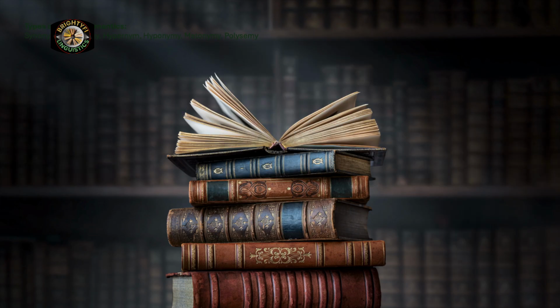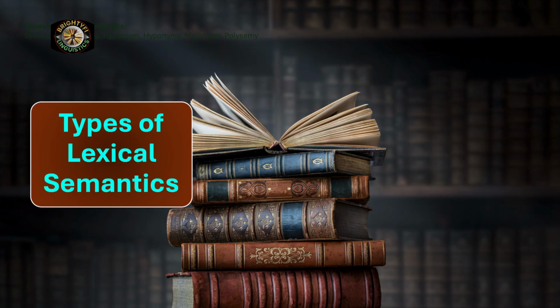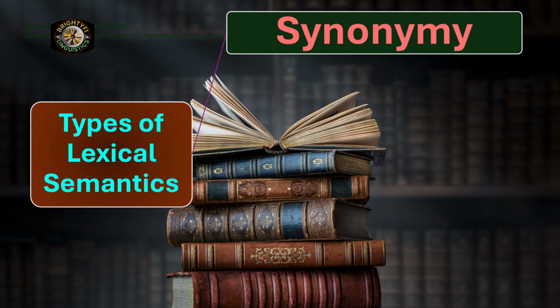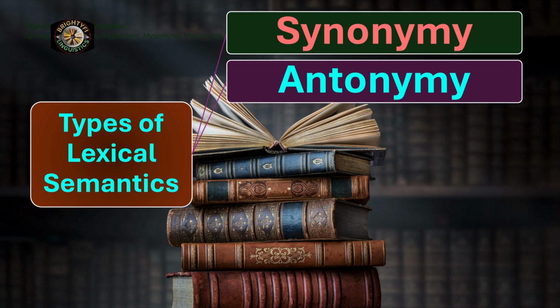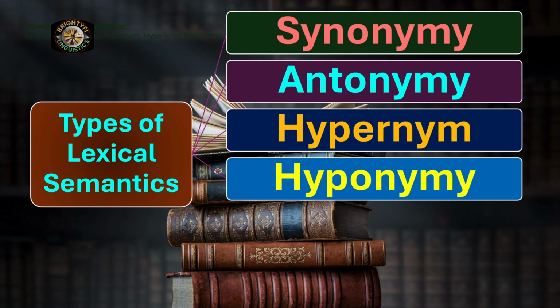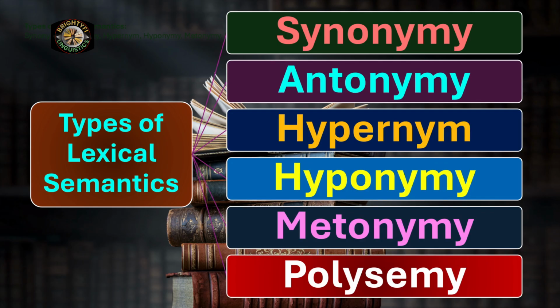Now we talk about types of lexical semantics. We have synonymy, antonymy, hypernymy, hyponymy, metonymy, and polysemy. These are the six most important types of lexical semantics, but I'm not going to discuss each one of them in this discussion. Otherwise, this lesson will be very long. Maybe in my next video lesson, I will talk about each one of them.